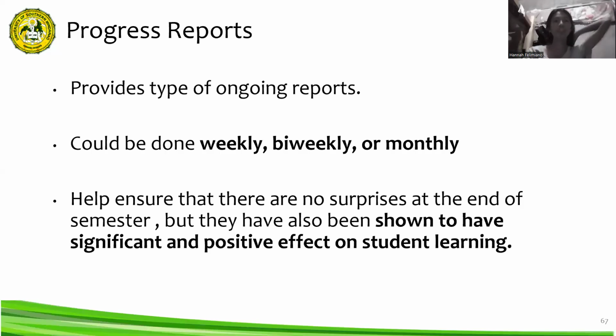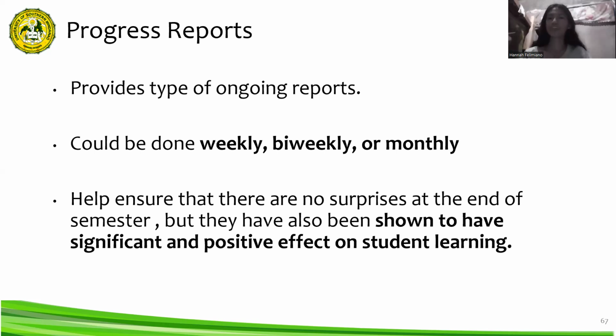Next, we have progress reports. It provides ongoing reports, and by ongoing we mean it could happen weekly or bi-weekly or monthly. A student progress report is a document that provides a comprehensive overview of a student's academic performance, behavior, and overall development over a specific period. It serves as a valuable tool for communication between teachers, students, and parents, fostering collaboration and supporting students' progress.